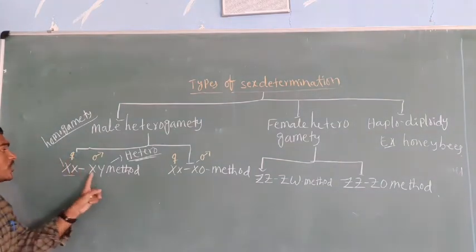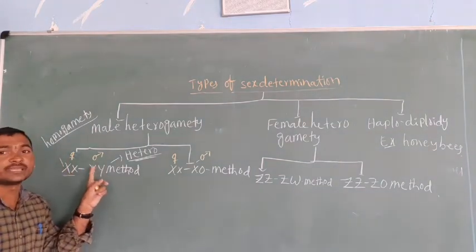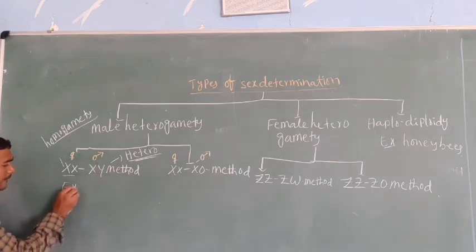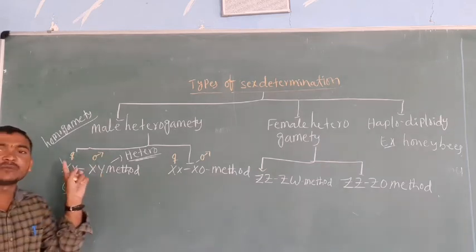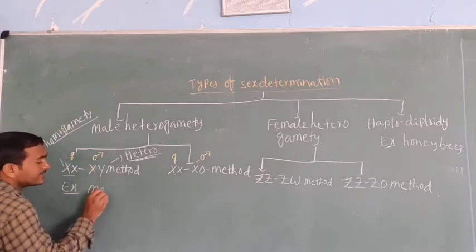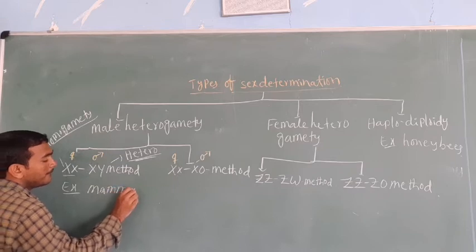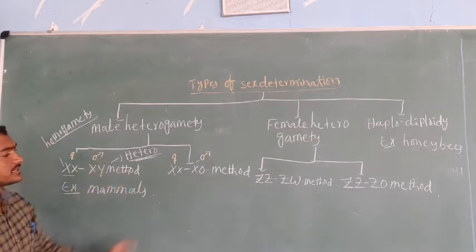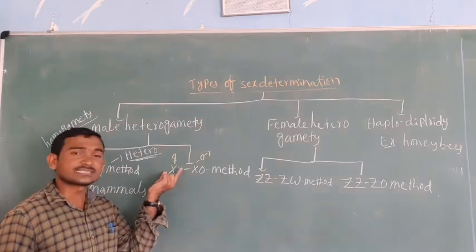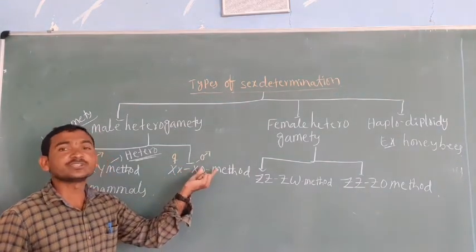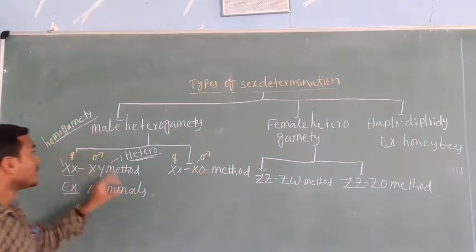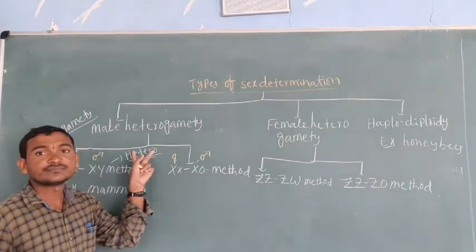In which one is the heterogamety? The male is the heterogamety. That's why it is male heterogamety. The example of the XX-XY method, we observe in which living organism? The first is mammals. The next we can take the XX-X0 method. Here the female is XX and the male is X0. Here the difference is there, meaning heterogamety. Heterogamety means different.